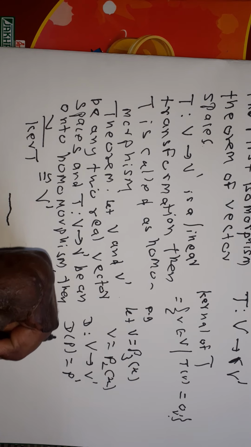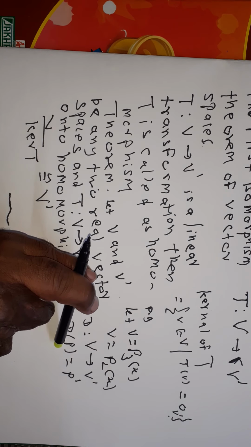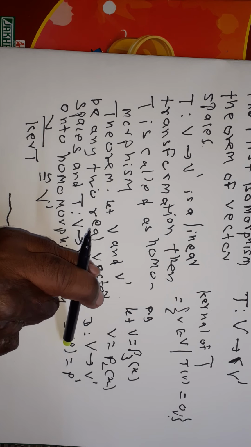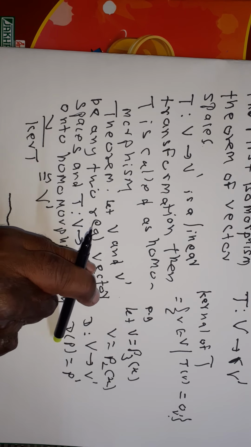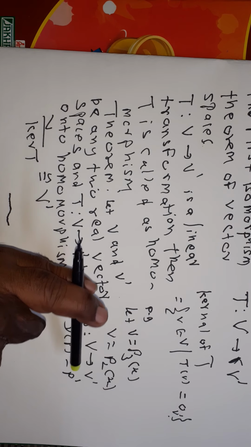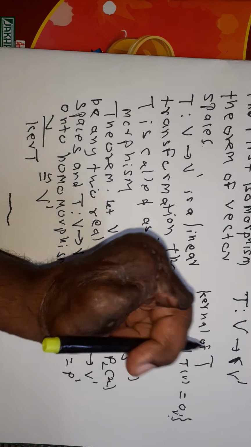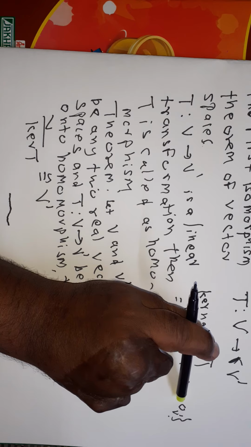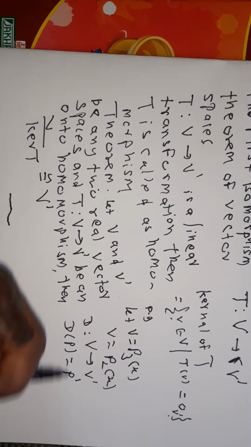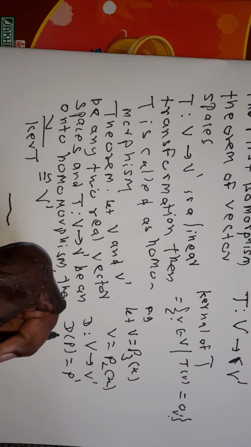And the kernel of D is the set of all the polynomials in P3(x) such that their derivative is equal to 0. Therefore, here the kernel of T is the set of constant polynomials in the vector space P3(x). This is the concept of kernel. Kernel of T is the set of v belonging to V such that T of v is equal to 0 of V dash. In this case, the kernel of T is the set of constant polynomials.